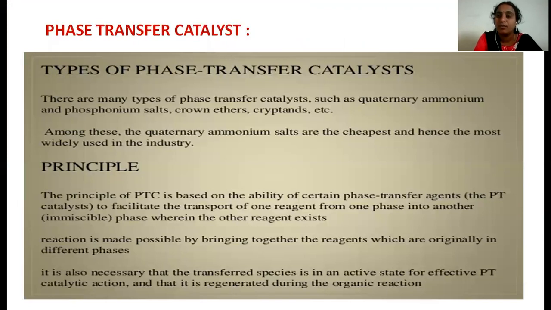And also we have studied the phase transfer catalyst. Here quaternary ammonium salts act as phase transfer catalysts. Consider reactants which are soluble in different solvents. In such cases, we have to add another additional substance, and that substance is called a phase transfer catalyst, which carries the ligands from one solvent to the other solvent. As phase transfer catalysts, quaternary ammonium salts, phosphonium salts, and crown ethers are generally used.